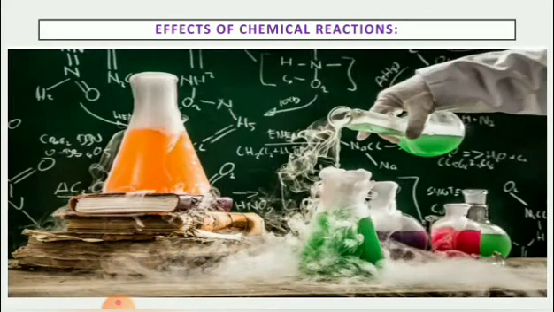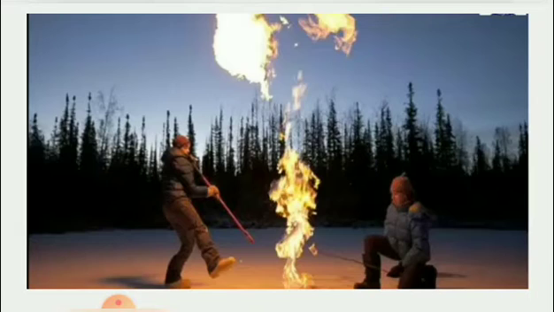We know that every chemical reaction requires a specific condition to occur. When chemical reactions take place, there will be production of heat, light, sound, pressure, etc. Let us discuss these effects elaborately.